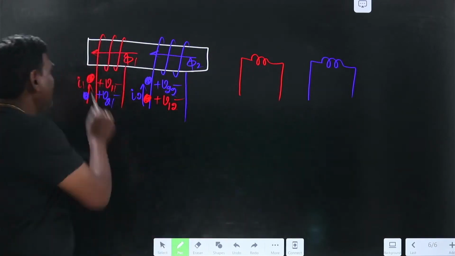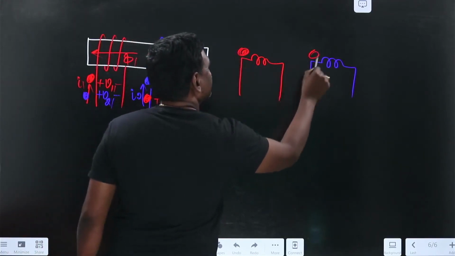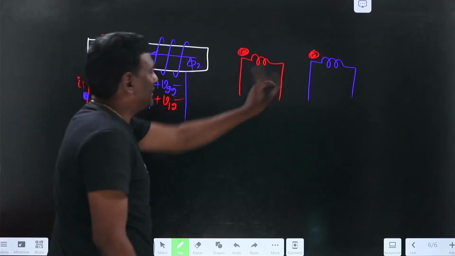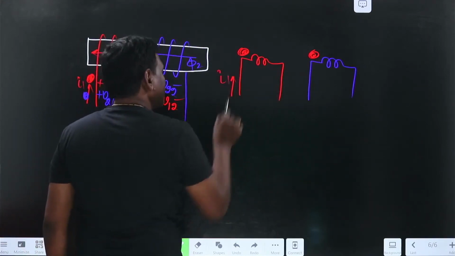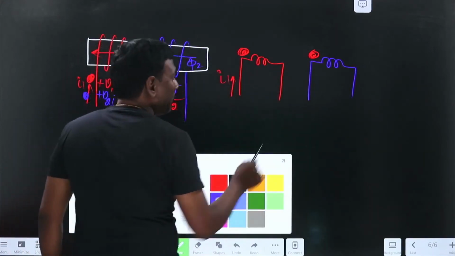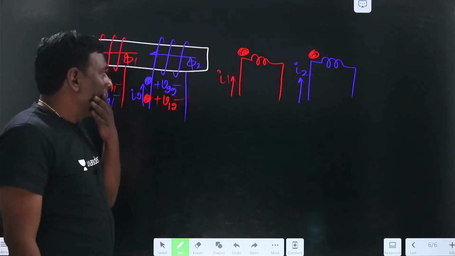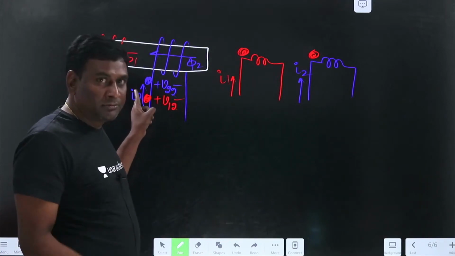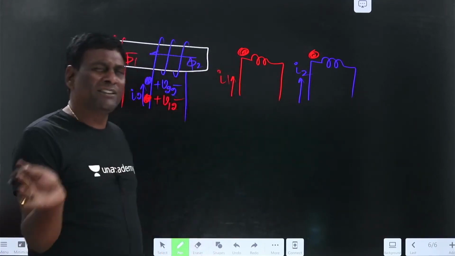Okay. See here, let me use red. At the starting, left side, left side, left side. And here, my I1 is going in this direction, and my I2 is going in this direction. Now, directly they can give this, or directly they can give a dot convention. From the dot convention also we'll be able to write equations.